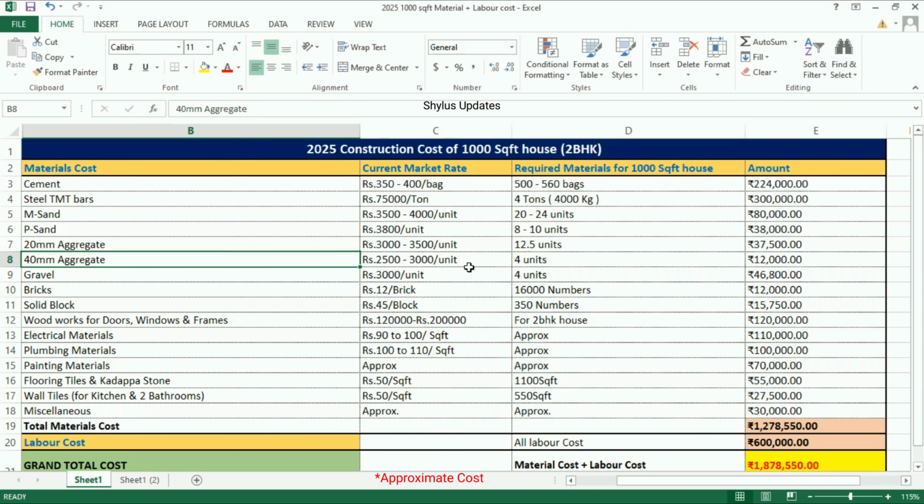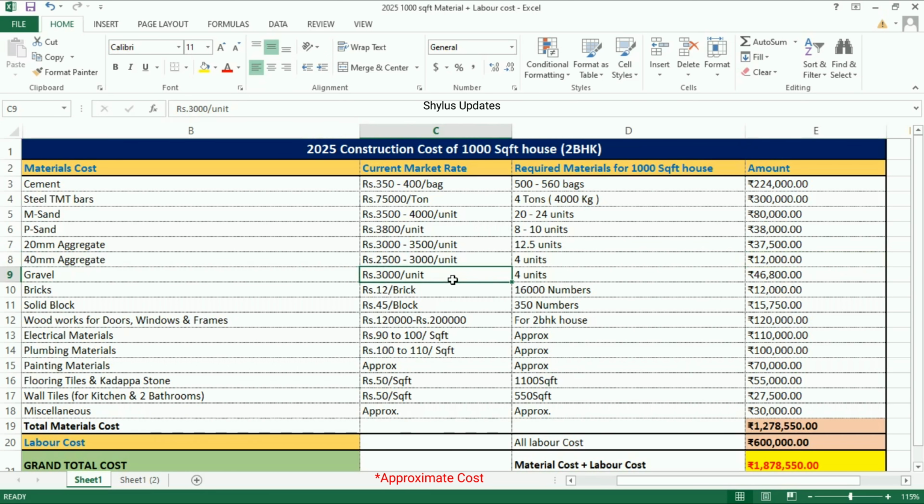40 mm aggregate. Rupees 2,500 to 3,000 per unit. For 1000 square feet house, 4 units of 40 mm aggregate is required. Total amount is rupees 12,000.